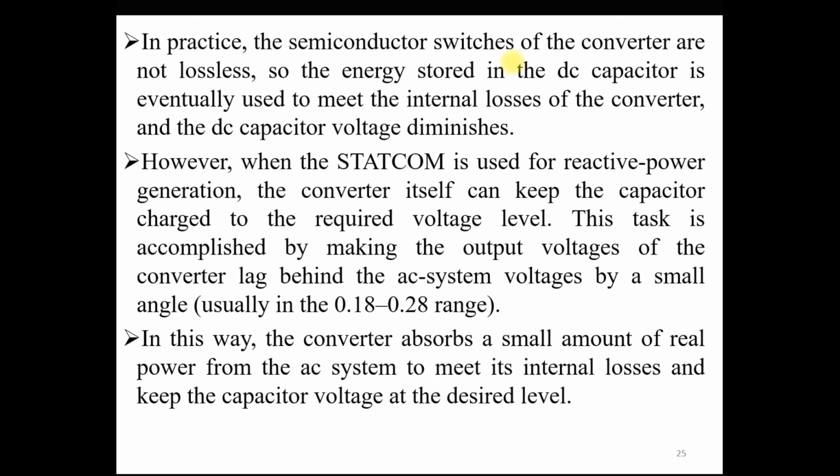To compensate these losses, we require power. This active power we get from the DC capacitor, but at the same time, when the DC capacitor compensates these losses, the DC capacitor voltage reduces.